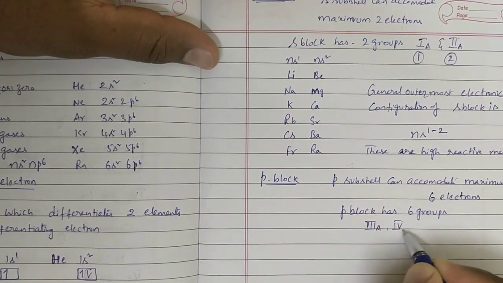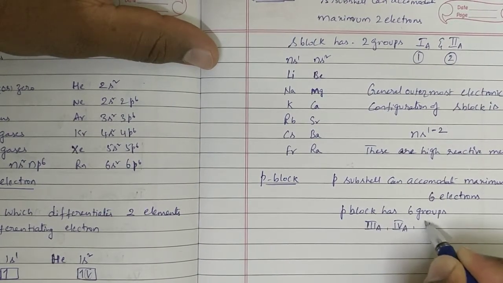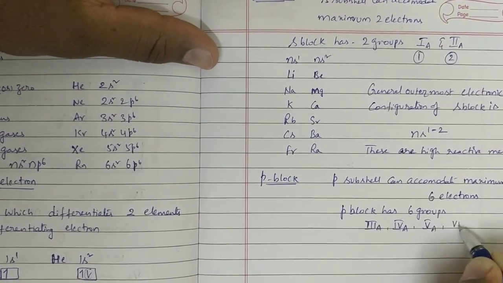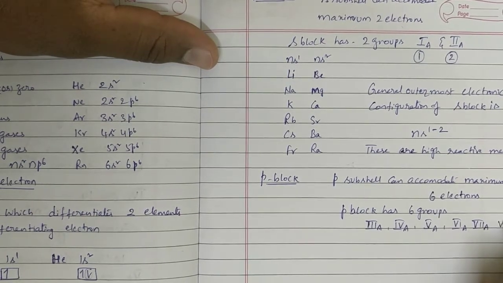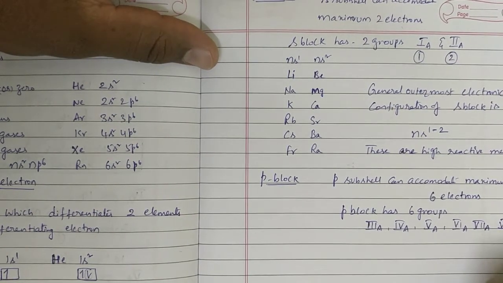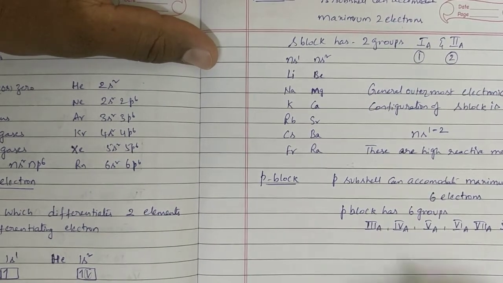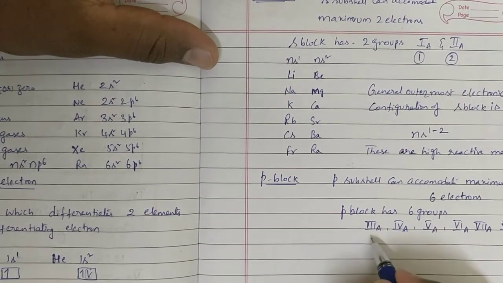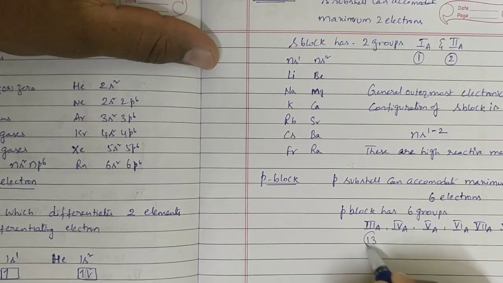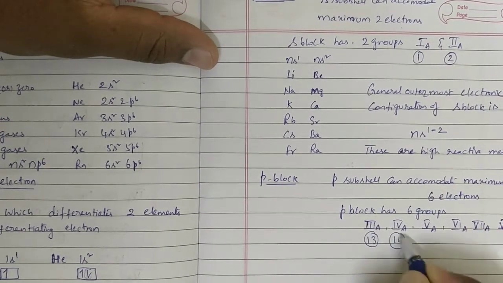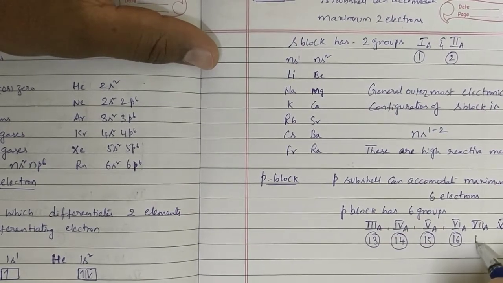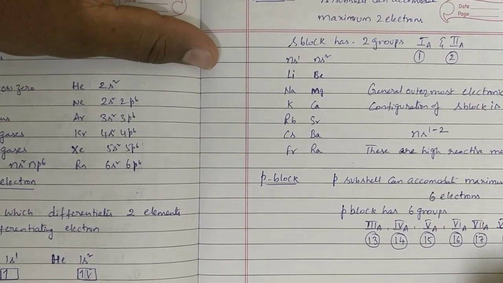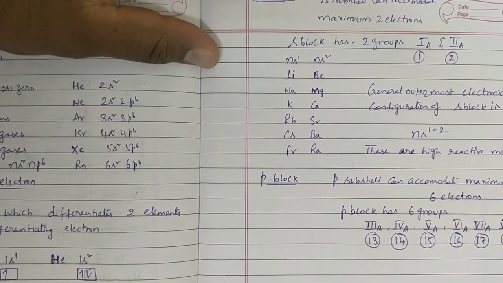3A, 4A, 5A, 6A, 7A, 8th or 0 group. The group numbers of 3A are 13, 14, 15, 16, 17, 18.